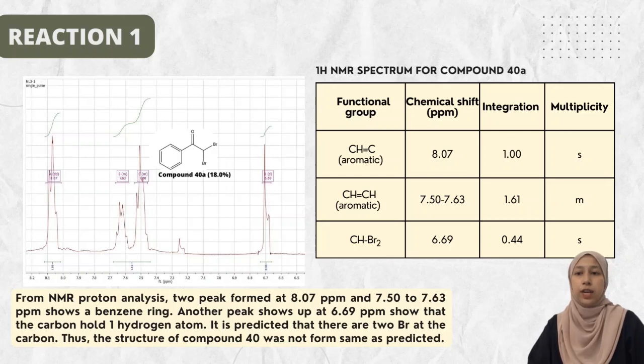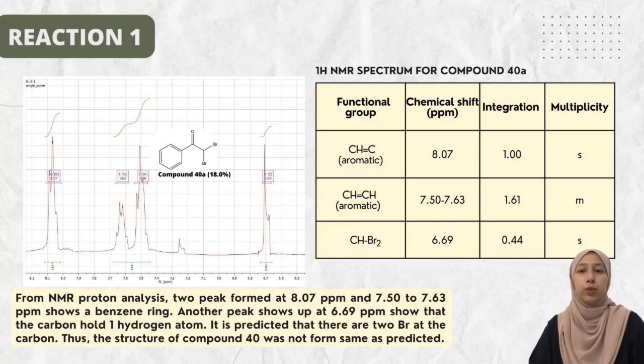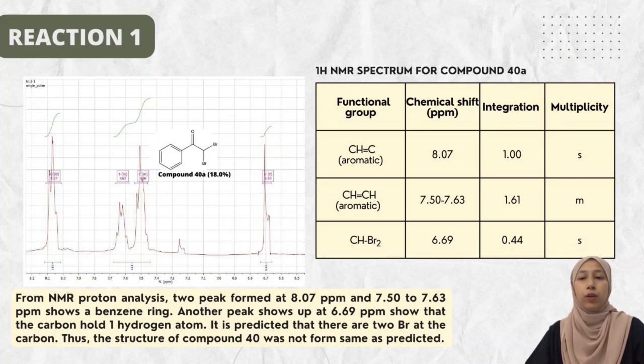Meanwhile, for the NMR proton analysis, 2 peaks formed at 8.07 ppm and 7.50 to 6.63 ppm to show a benzene ring. Another peak at 6.69 ppm shows that the carbon holds 1 hydrogen atom. So it is predicted that there are 2 bromine at the carbon. Thus, the structure of compound 40A was predicted to be not the same as the methodology.